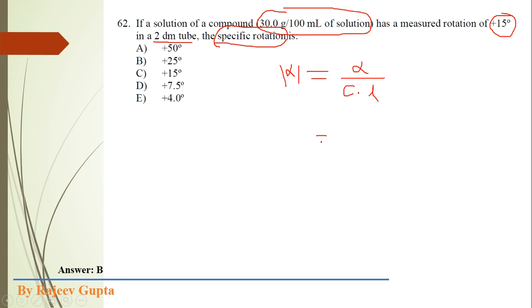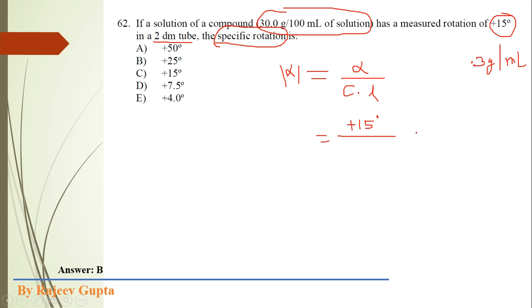So here the angle of rotation is 15 degree, which is positive, and concentration is 30 gram per 100 ml. 30 gram per 100 ml means 0.3 gram per ml.